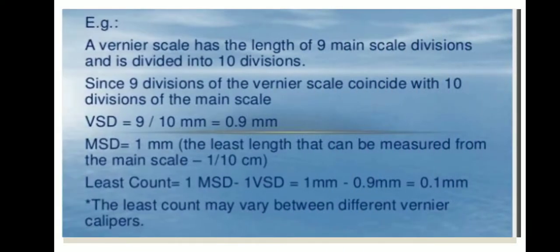For example, a vernier scale has the length of 9 main scale divisions and is divided into 10 divisions. Since 9 divisions of the main scale coincide with the 10 divisions of the vernier scale, one vernier scale division equals 9/10 mm, which is 0.9 mm. MSD equals 1 mm. Therefore, least count is 1 MSD minus 1 VSD, which is 1 mm minus 0.9 mm, equal to 0.1 mm. The least count may vary between different vernier calipers.